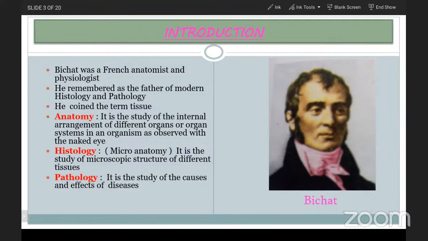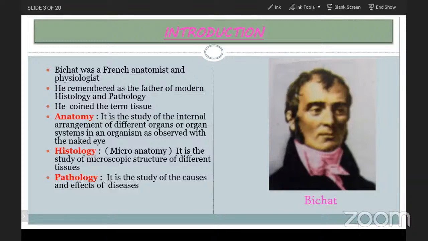What do you mean by anatomy and histology? Already you learned in the first chapter. Now let us come to know once again what we mean by anatomy. Anatomy is the study of internal arrangement of different organs or organ systems in an organism as observed with the naked eye, whether it is a plant or animal.